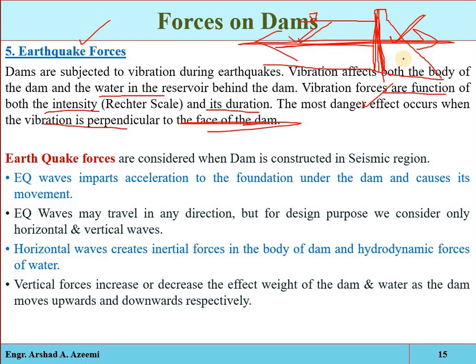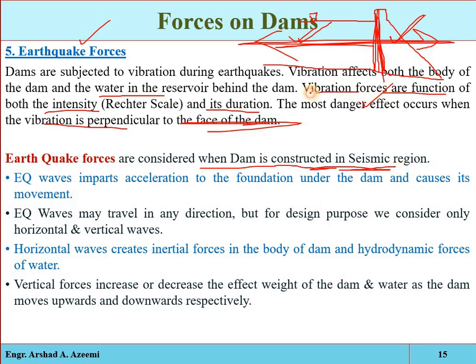Remember, the earthquake forces will be considered when the dam is to be constructed in a seismic region, and we have different types of earthquake waves like primary waves, secondary waves, Rayleigh waves, and Love waves. These are the different types of waves generated in the earth crust, and they produce acceleration in the foundation under the dam and cause its movement.